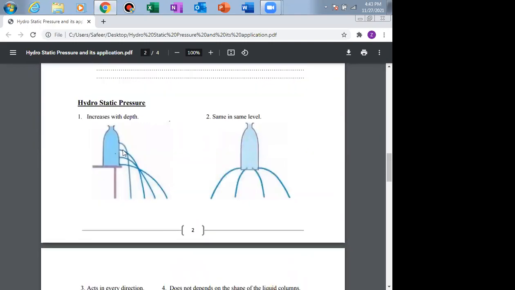I'm talking about this diagram. Hydrostatic pressure increases with depth. It is mentioned in this way. See, from the lower part only, the water goes more distance. That means the speed is high in the lower part. So below this you can write that note. Then see the second diagram.